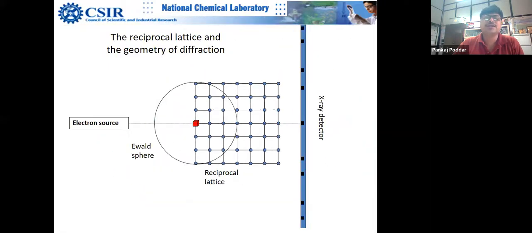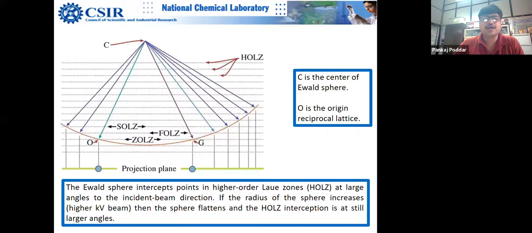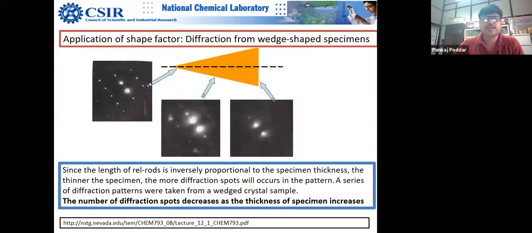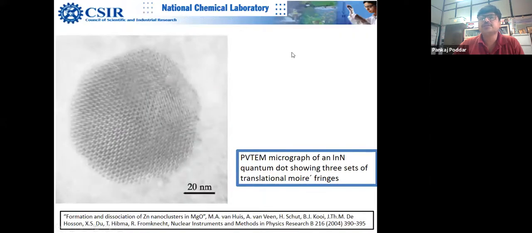I'll teach you it later on. It may sound very complex to you, but don't worry. So let me see if I have slides. I don't have slides right now, but I'll teach you much later. Also, to answer your question, you will not get a diffraction pattern, bright and dark fringes, if your lattice is not aligned in a way that it is diffracting. That's the answer.